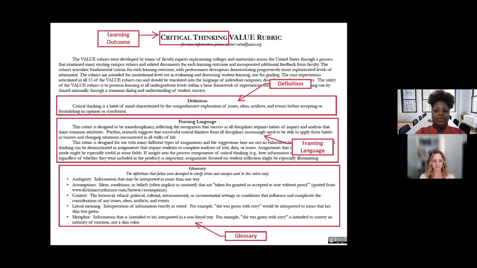And the next thing we have is an example of a rubric. After you go through those steps that we just talked about and you're able to download the rubric, this is what you're going to see on the first page. Here at the top, you have your learning outcome, which will be one of those 16. Then you have your definition, then some framing language that explains where we're coming from. It ties a little bit into why we picked this. And then last on the front page will be the glossary, which I think is very useful when you're using it to assess assignments and things of that nature, because it's very easy to connect it using some language that may have been used in the assignment or in the course, as well as looking at what you're trying to get out of this assignment.